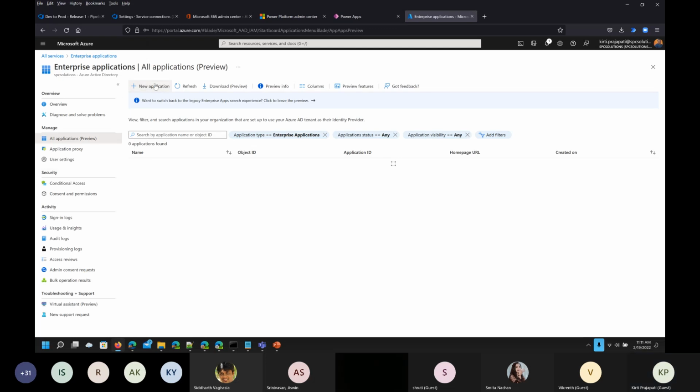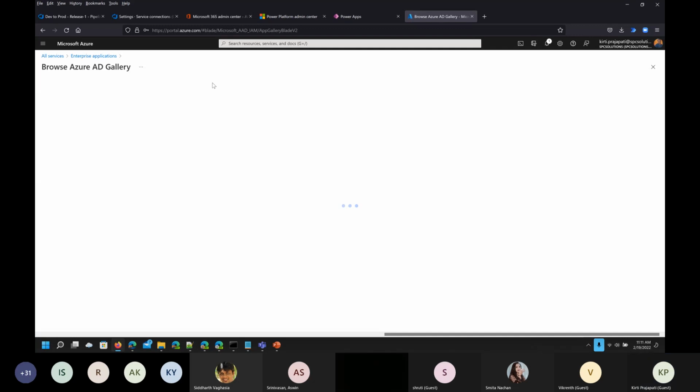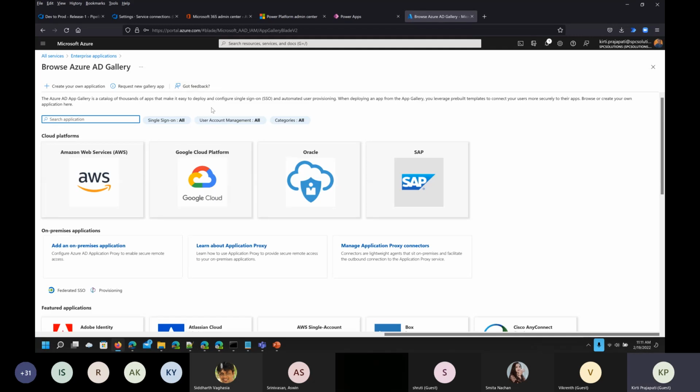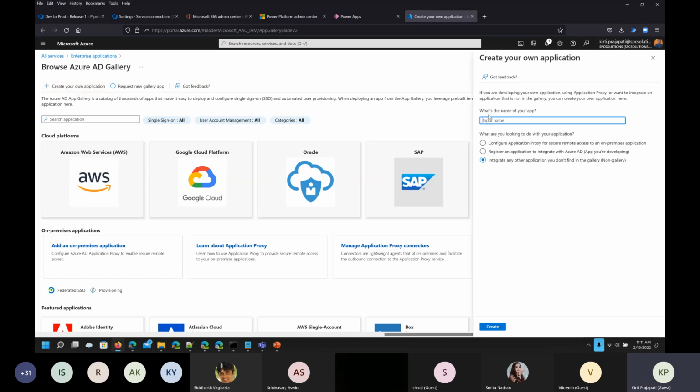and then click on new application, and then from here create your own application. So you can see in the top left corner we have the option called create your own application. Click on that, and here you can just give it a name. So I can just give a name like GPPB default, for example, right? And I'm just clicking on create.